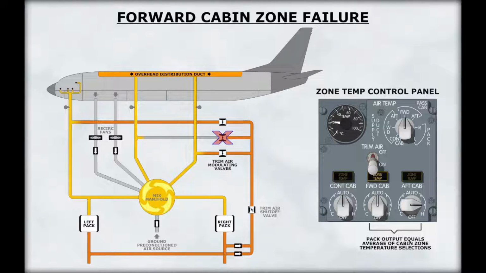A failure of the temperature control system for the forward or aft cabin zone will cause the associated trim air modulating valve to close automatically. The cabin temperature selectors still operate normally, but the pack output will be based on the average of the two selections.